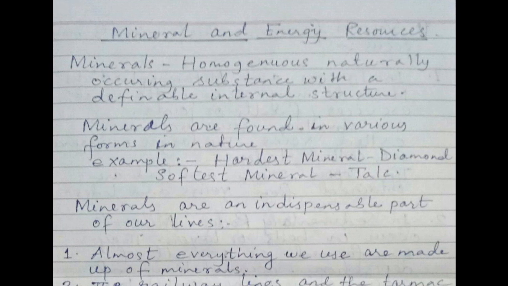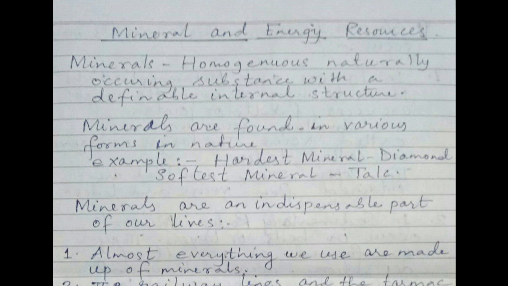So what are minerals? Minerals are homogeneous, naturally occurring substances with a definable internal structure. What does the definition of mineral mean? It means that they are homogeneous, they are naturally occurring substances, and they have a definable internal structure. So you have three features in a definition.